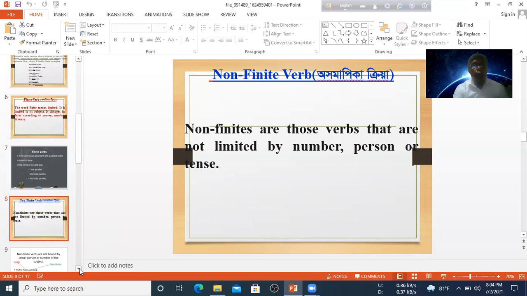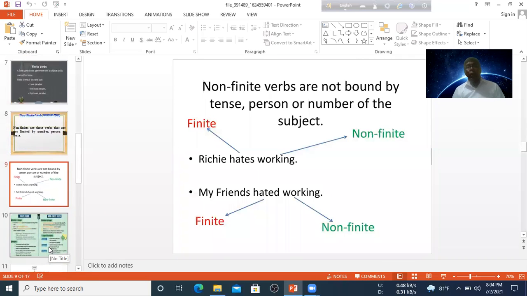Dear learner, you see the next sentence, Rihi heads working.